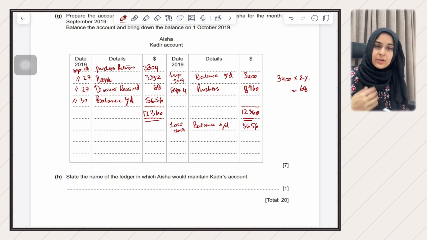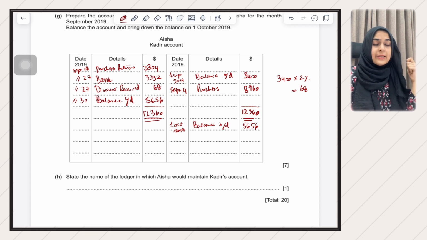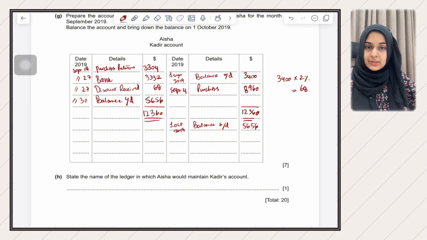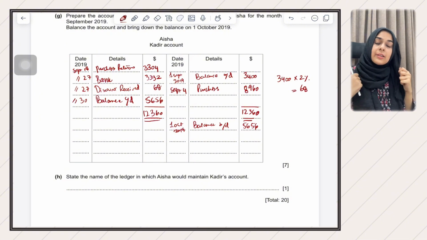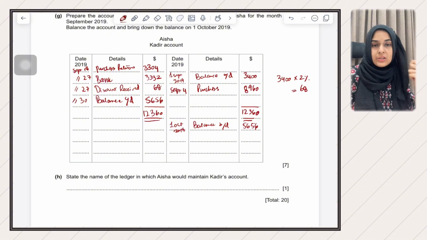Similarly, if we are returning goods, or in this case, there was an overcharge, and Qadir accepted that there was an overcharge, so this is a purchases returns transaction. In that case you'll do Qadir debit, purchases returns credit, and the amount that is due towards your supplier reduces because of this. That is why you need to debit this in Qadir's account. So again the double entry: Qadir debit, purchases returns credit.